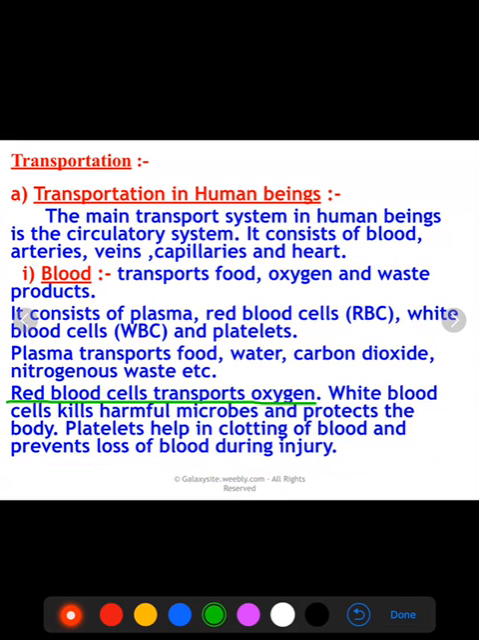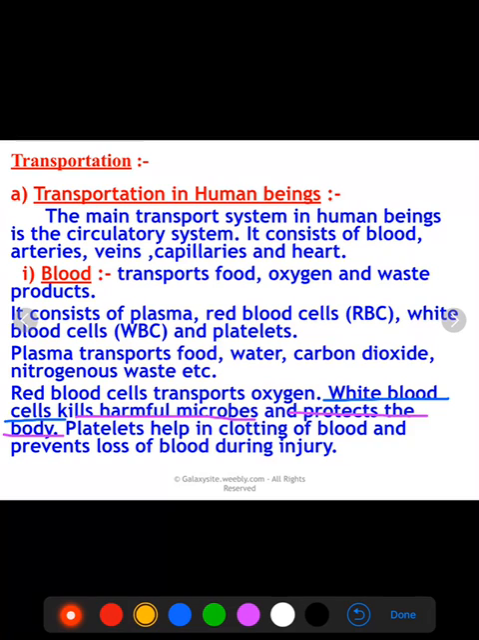Now come to the function of the white blood cells. White blood cells help in the defense mechanism of the body. They kill harmful microbes and protect our body from microorganisms, infections and disease. So they are helping in our defense mechanism.